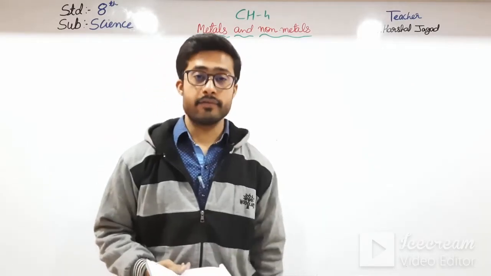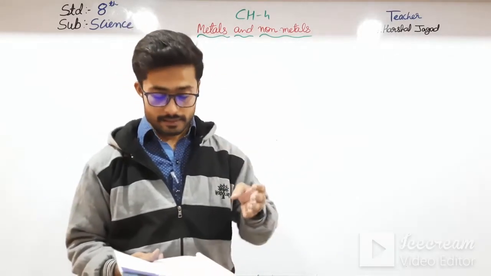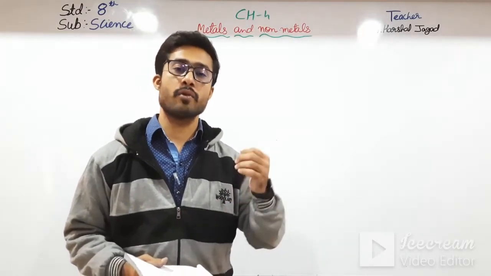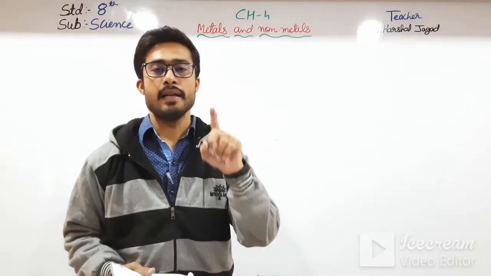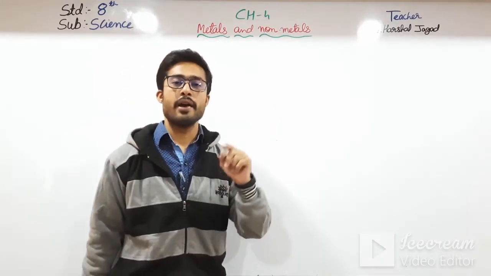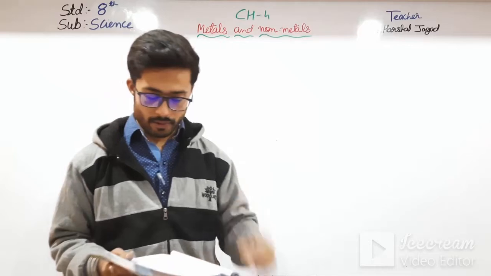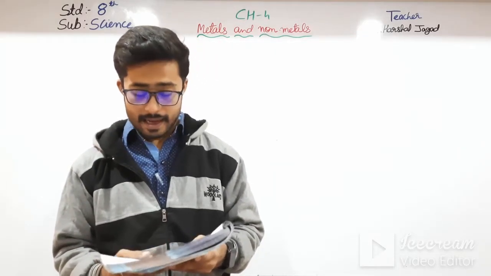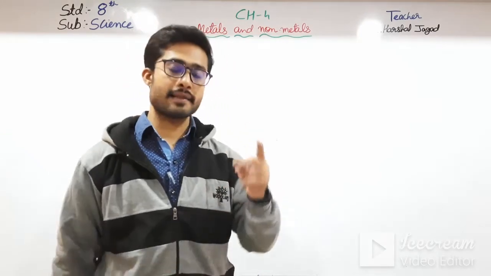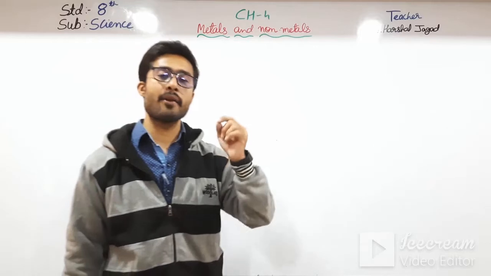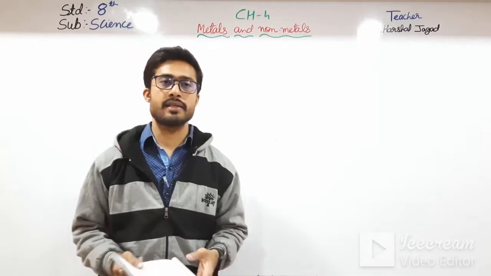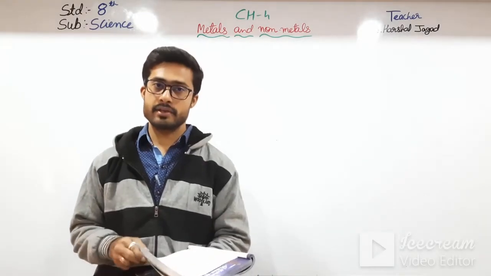Physical state. In physical state we have seen that metals exist as solid at room temperature, but there was an exception, that was mercury. Mercury is the only metal which is liquid at room temperature. And second, non-metals. Non-metals exist as either solid or gases at room temperature, and there was an exception that bromine is the only non-metal which is liquid at room temperature.